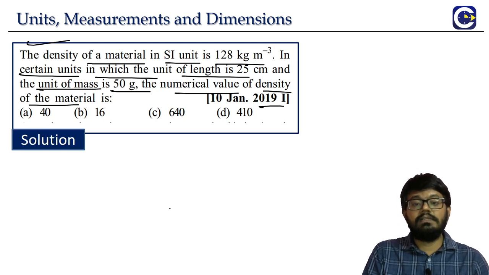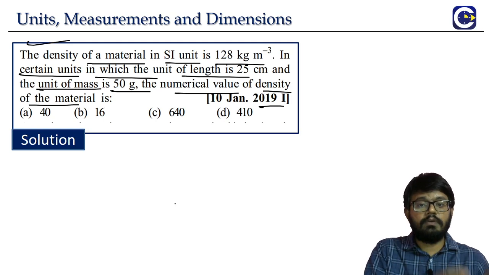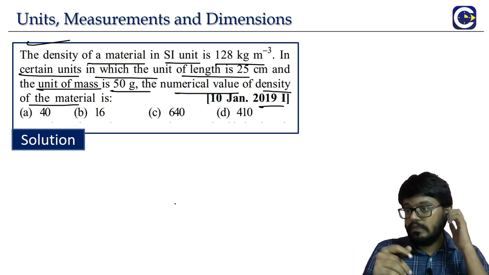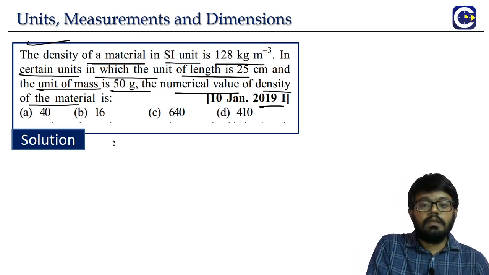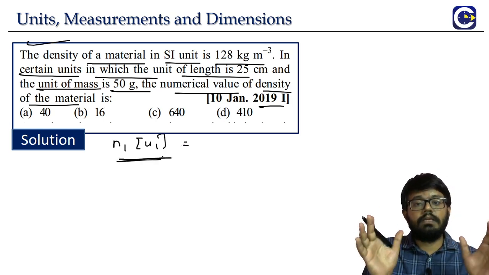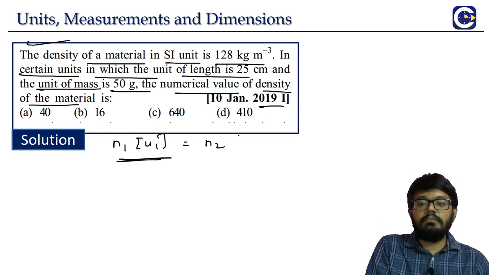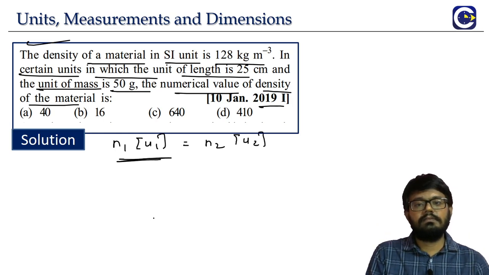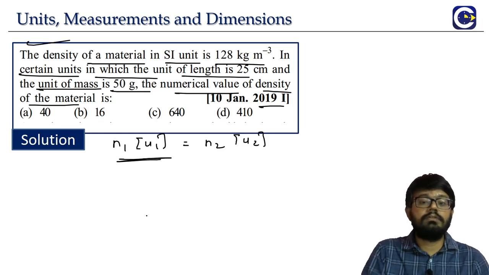See, this is a question based on the dimensional approach. We have to convert the numerical value of a measurement from one system to another system. What is the concept here? The numerical value multiplied by the unit value is the total measurement value, and it should be the same across all the systems. We will use this approach, that's it.